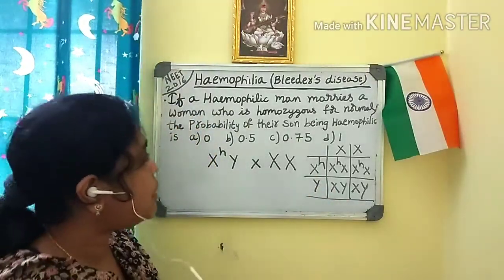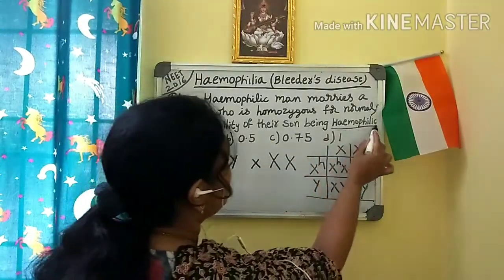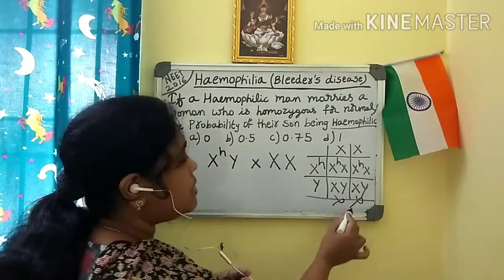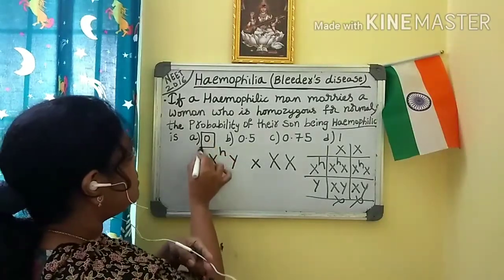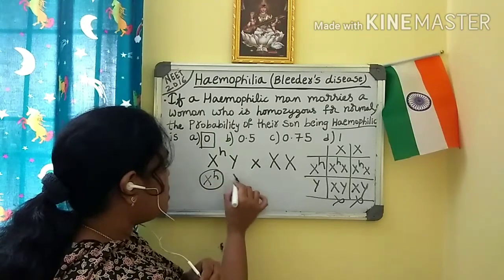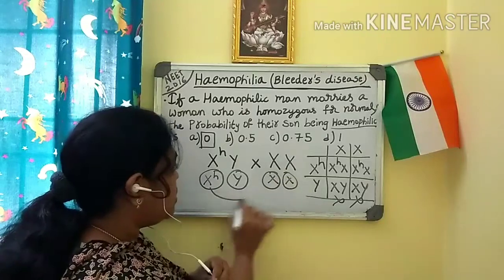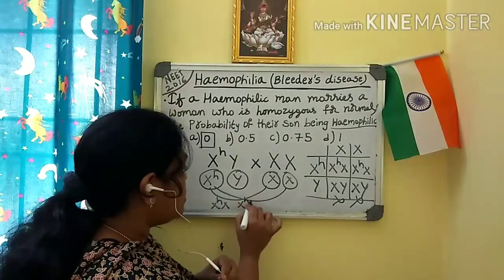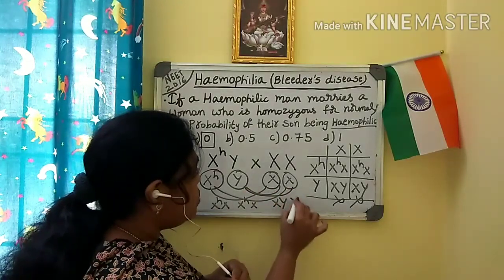So if you see the probability of their son being hemophilic, which they asked: the son here is not hemophilic, and here also he is not hemophilic. So the answer will be 0. So these are the gametes, this is a gamete, this is a gamete. You can cross with this, you will get X^H X, and X^H X, XY, and again these two XY.